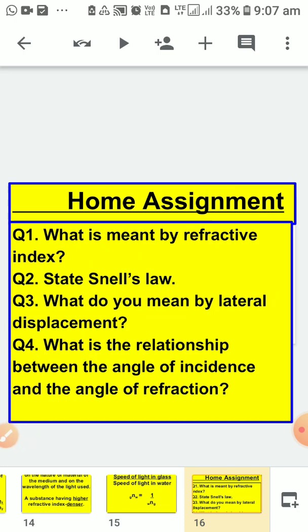Now after that, I'm giving you home assignment again. Questions are: what is meant by refractive index? State Snell's law. What do you mean by lateral displacement? And what is the relationship between the angle of incidence and the angle of refraction?